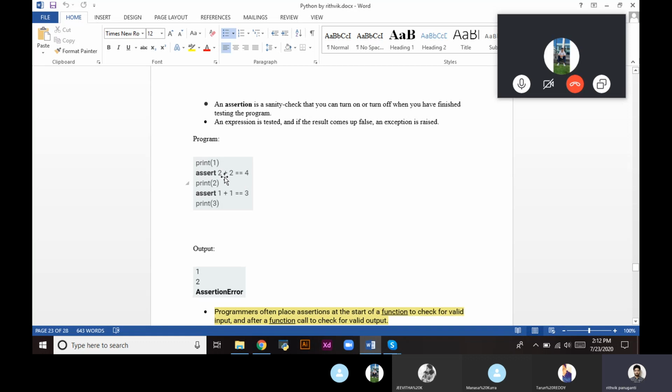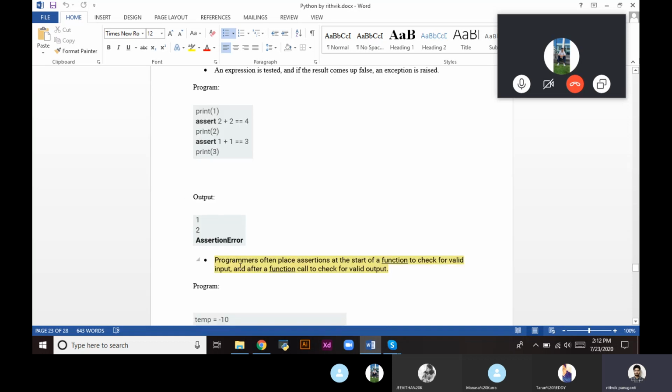When using assert, programmers often use assert at the start of a function to check valid input, and after a function call to check the valid output. So if the user enters something other than the given input, we use an assert that the given input is double equal to the expected input. If the user did not enter the expected input, then we automatically raise an error and the program will not be executed. So this can consume time.